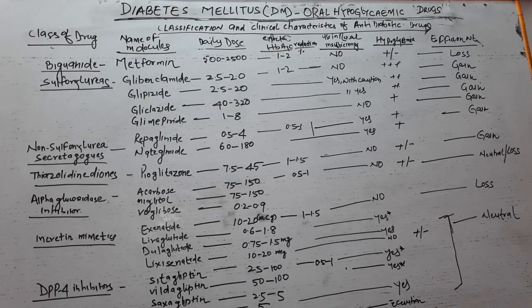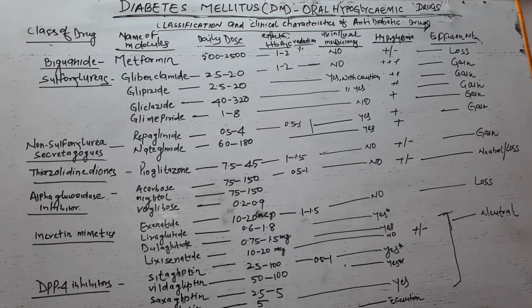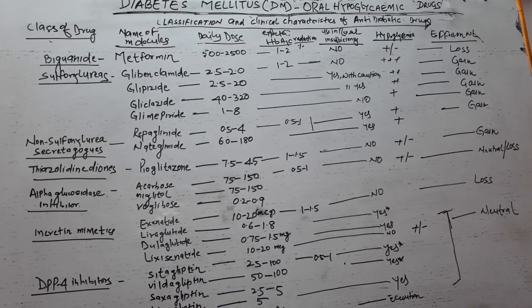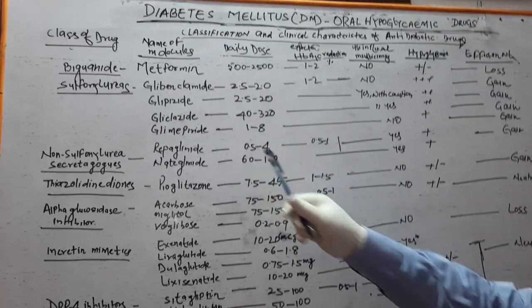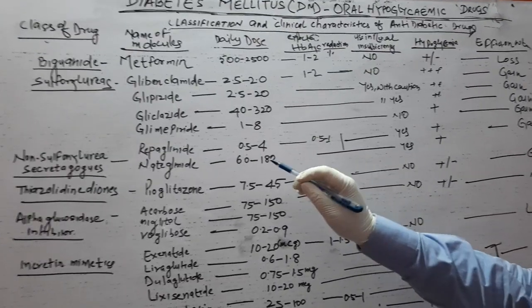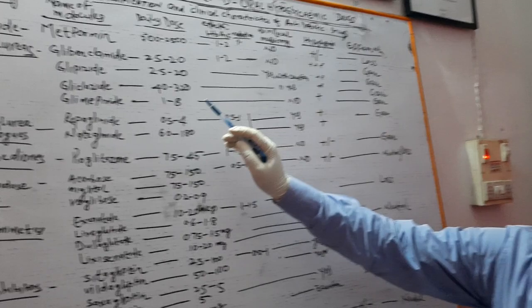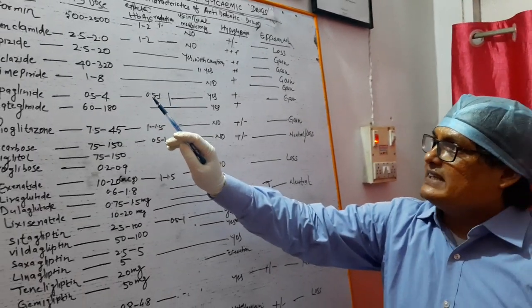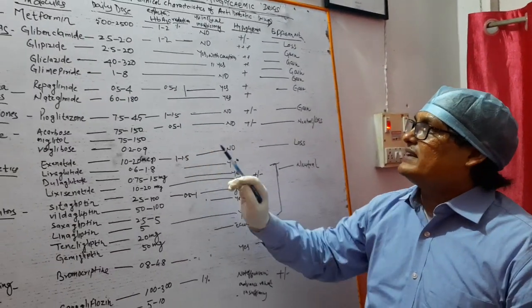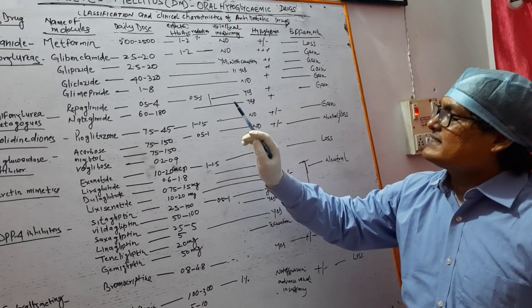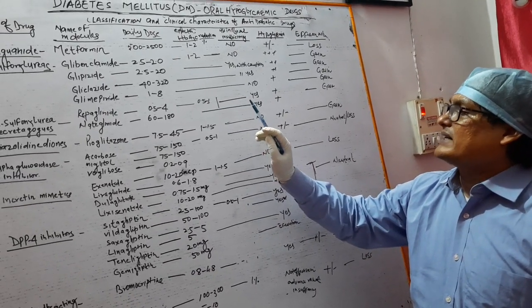Now we will discuss the insulin secretagogues, that is, sulfonylureas. Sulfonylureas include glibenclamide, glipizide, gliclazide, and glimepiride. Each and every sulfonylurea has its own benefits and drawbacks.